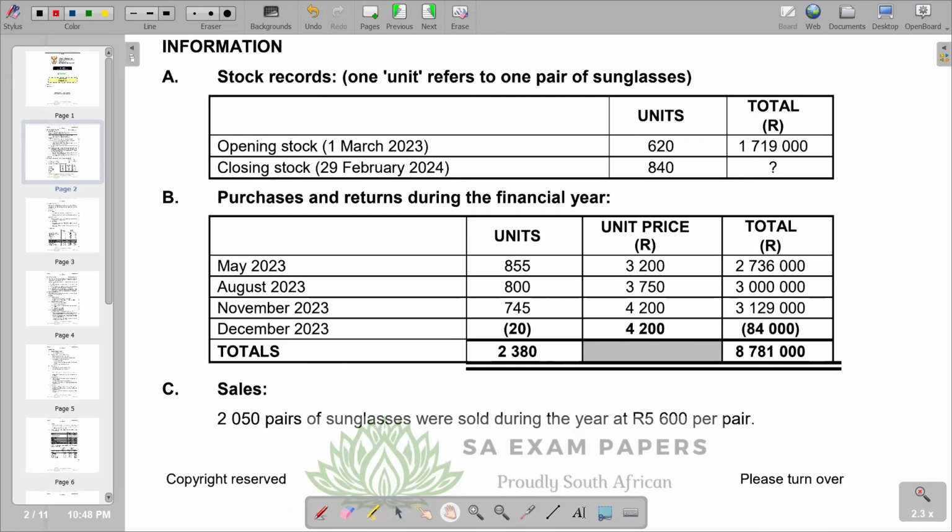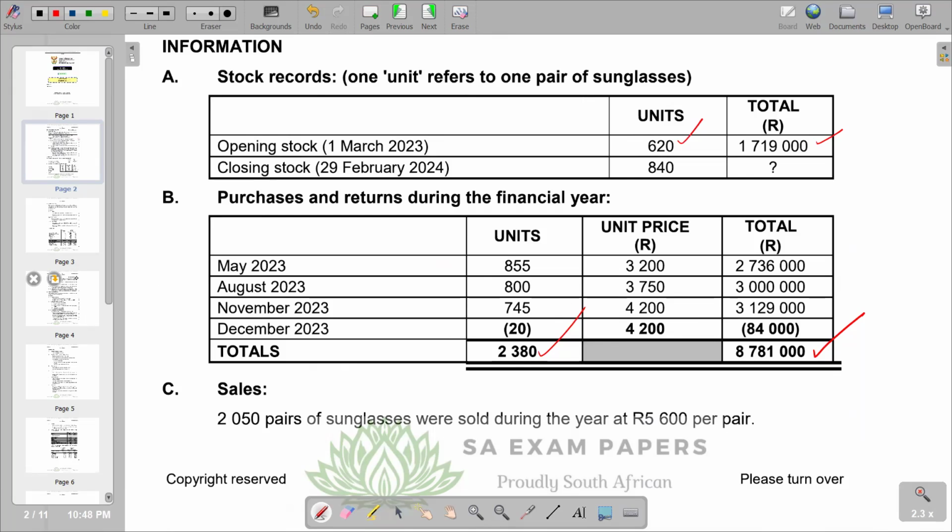So we are going to say the opening balance in terms of value, we add the purchases for the period, and then we divide by the total of opening stock units plus the purchases in terms of units. So basically, this is what we are going to do.